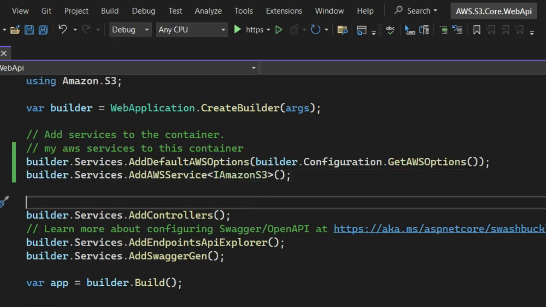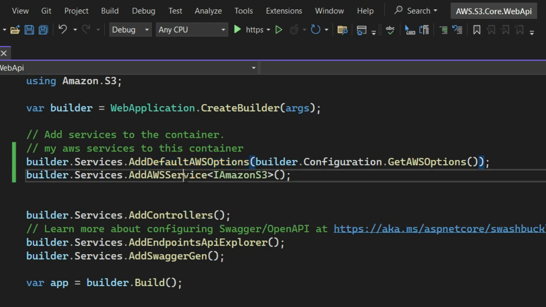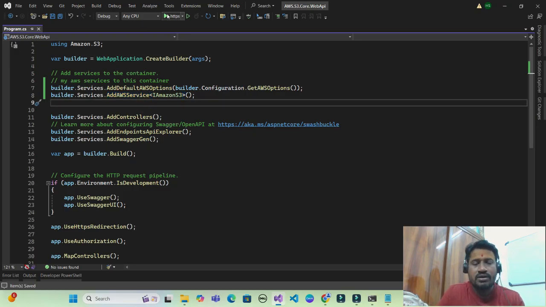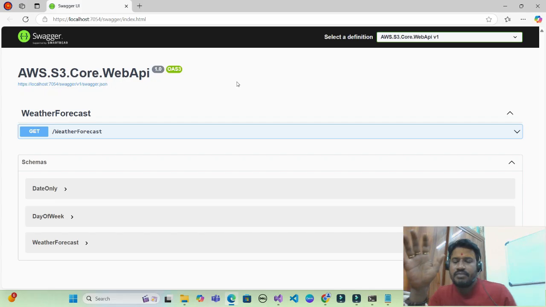Those are my AWS options and my AWS service, which is my client. Let us see whether my application is working as expected or not. To do that, click on run. I can see my application is working as expected, so my injection part is completed.